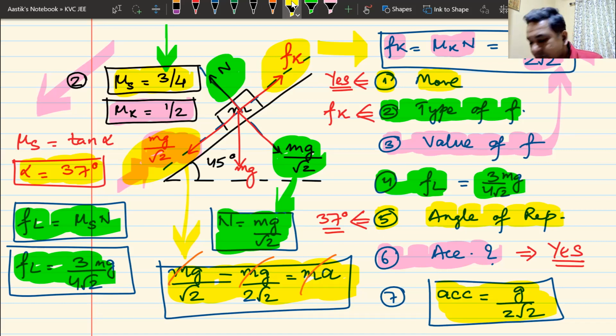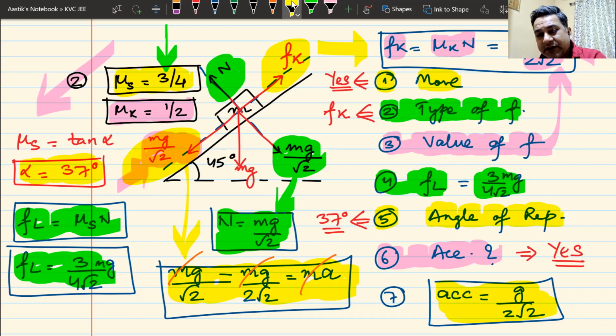Good morning, sir. Good morning, beta. I don't see you. Where are you? Okay, anyways, tell me. Sir, explain me how does the block move once again, sir. Because the angle is more than the angle of repose of this inclined plane, the block has to move.